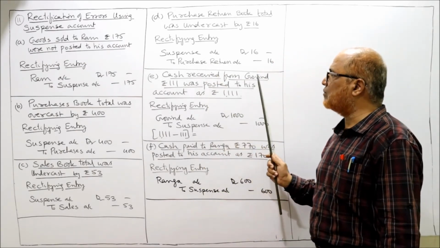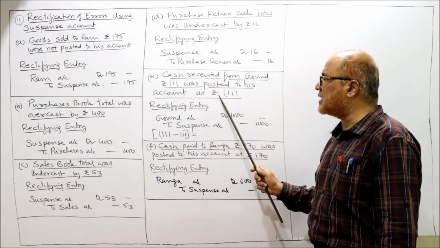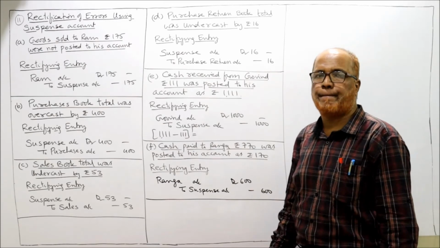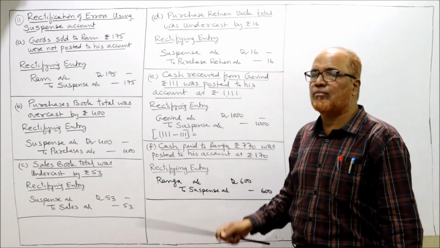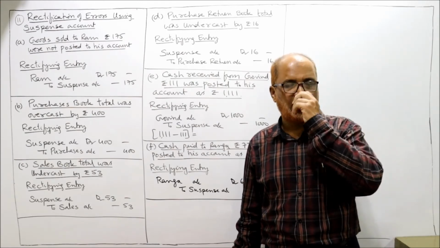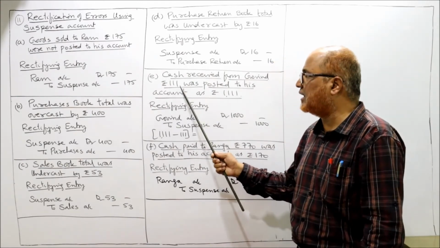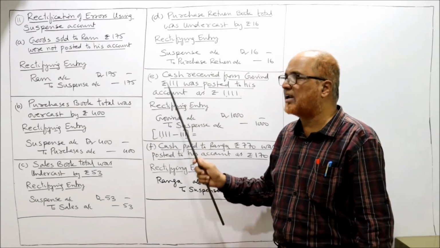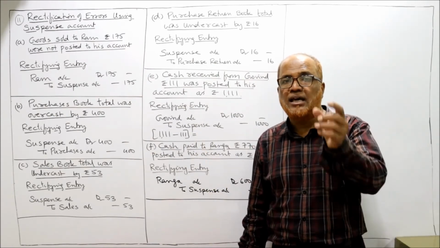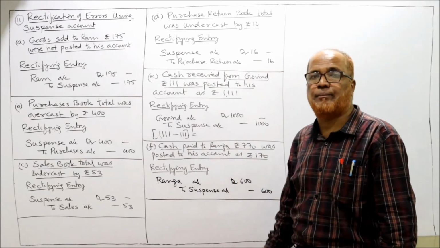Next, cash received from Govind, rupees 111, was posted to his account as 1111. Actually, for cash received from Govind, the entry will be cash account debit to Govind account. Govind account should have been credited by 111. But by mistake, his account is credited by 1111.